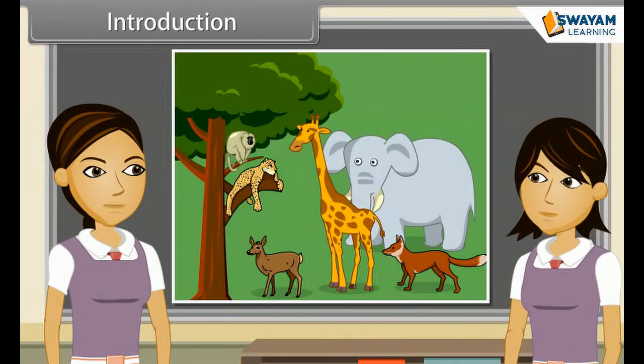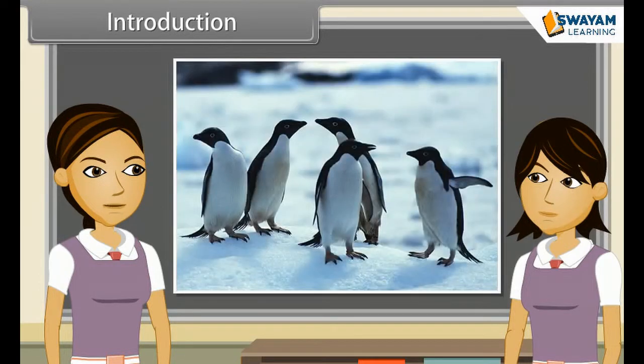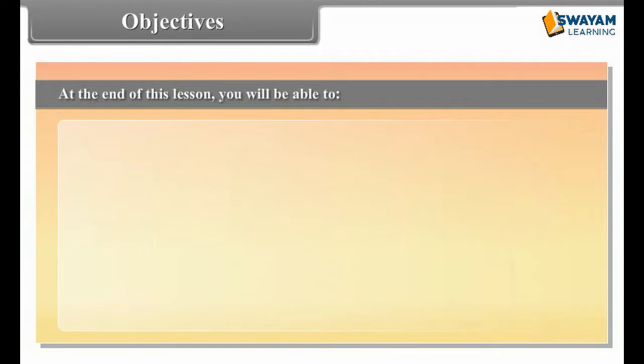We know that the branch of science which deals with the study of living organisms is called biology, or the study of life. The word biology has been taken from Greek words bios, equal to life, plus logos, equal to study. Things which depict growth, reproduction, ability to sense environment and mount a suitable response are called living things. Objectives. At the end of this lesson, you'll be able to define life and living organisms, find out